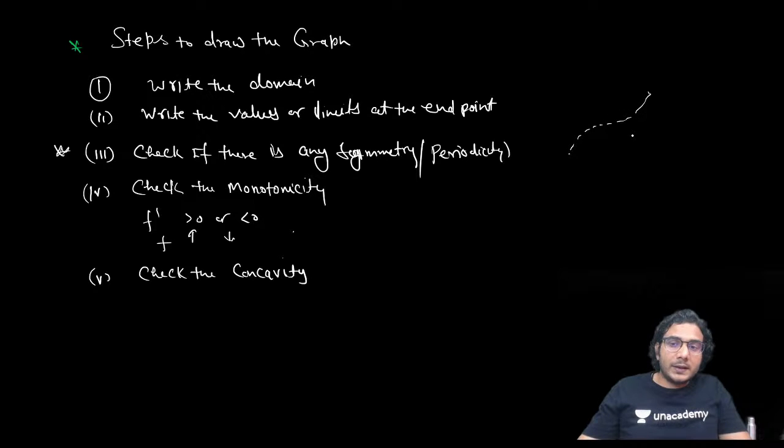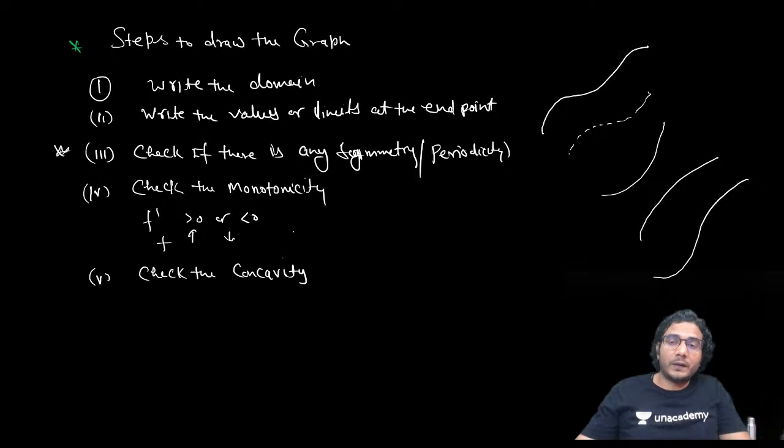If we know that it is increasing, then there are many ways to plot it. You can plot like this also, only concave up. You can plot like this also, only concave down. You can plot like this also, first concave down and then concave up, right? And then you can plot like this also, alternating concave up and concave down. So now concavity becomes an important point if you want to draw the accurate graph.